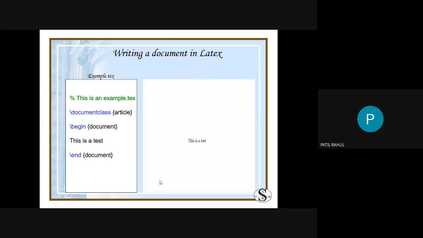Here are some examples. If you write down this code and execute it, then you get this text. First instruction is the comment, second is the class. Here you are using the article class, and there is no package used, which means the package is an optional part. So slash begin document, this is the text, and end document.